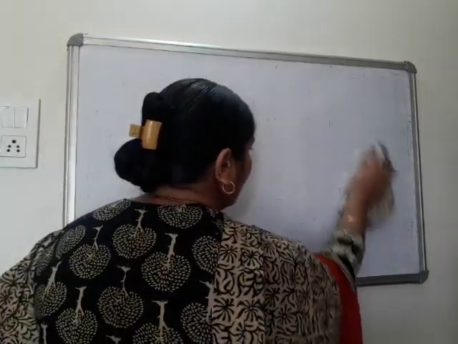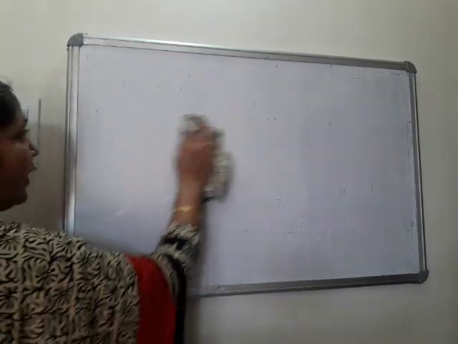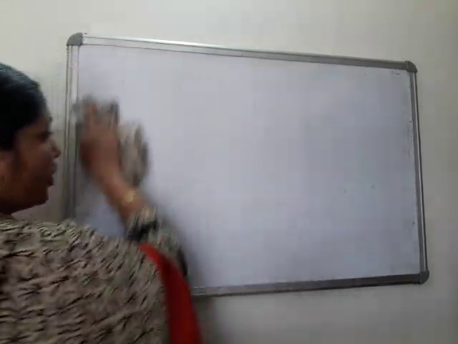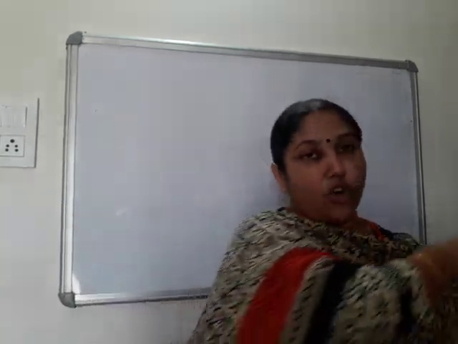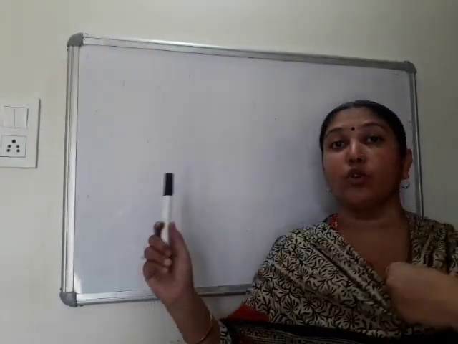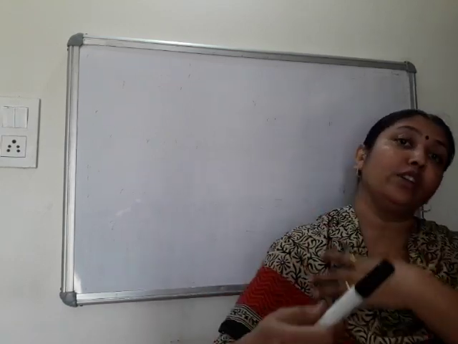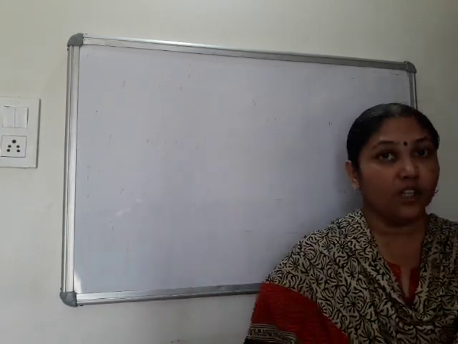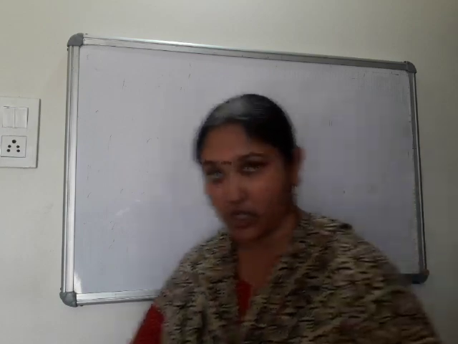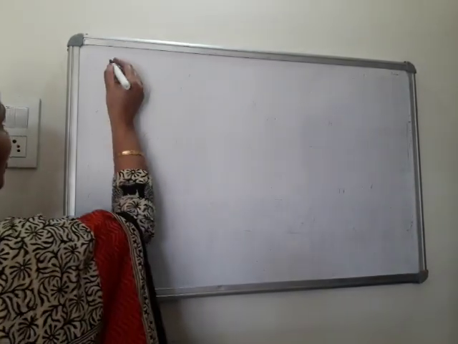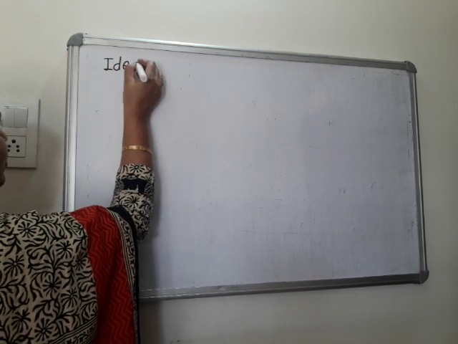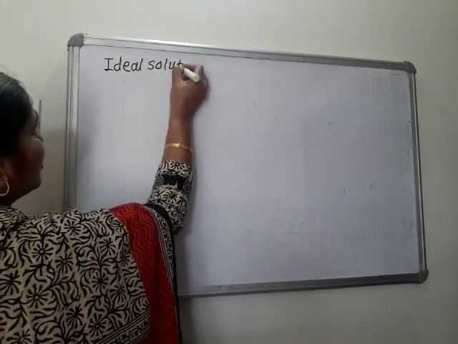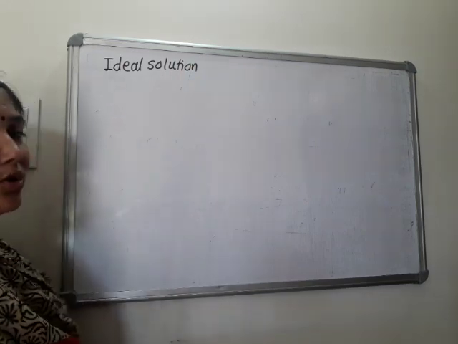So there are some properties of solution. What are these properties? See, what is meant by ideal solution? What is meant by ideal gas? We studied last year. Ideal gas obeys all the gas laws, Charles law, Boyle's law, at any temperature and pressure. So here, which is the law for solution? Raoult's law. So Raoult's law is obeyed by that solution at any temperature and pressure. Such solution is called an ideal solution. So what are the characteristics of ideal solution?